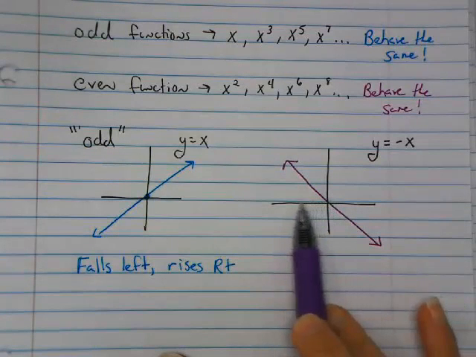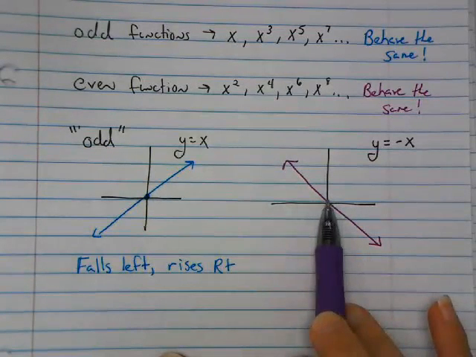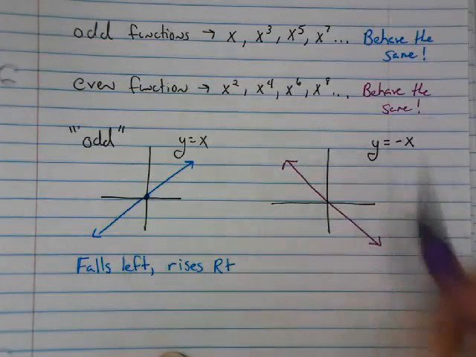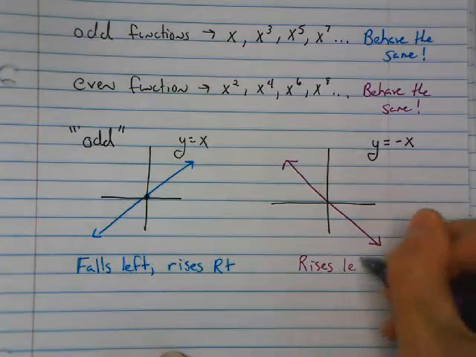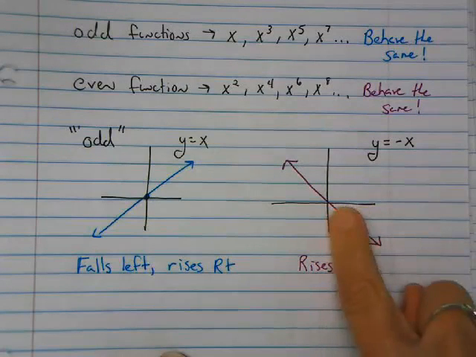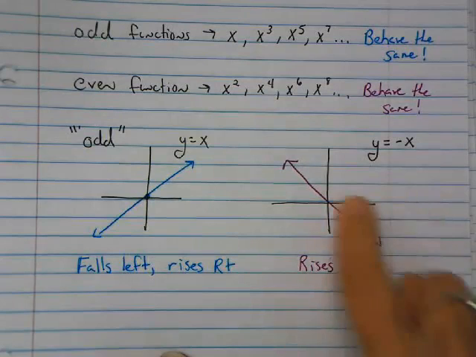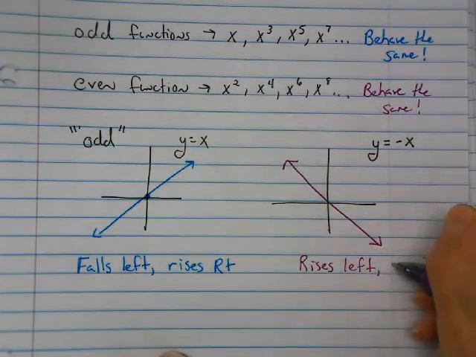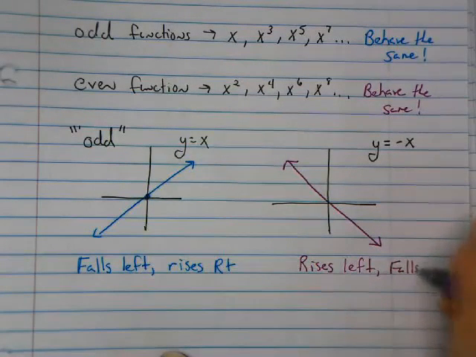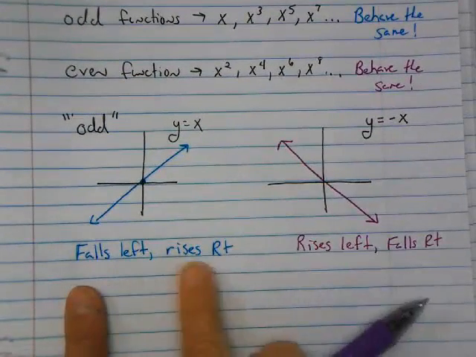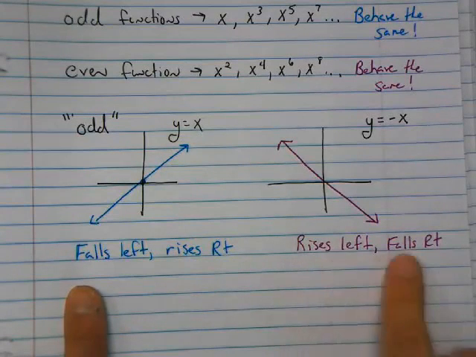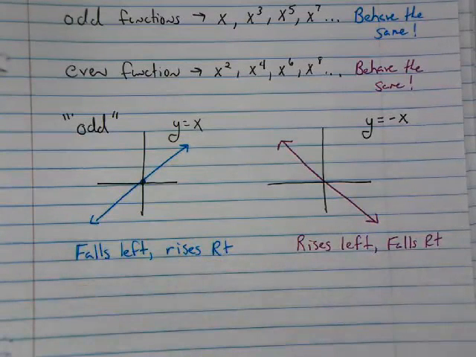As it goes to the left, this time my line is rising, and as I go to the right, my line is falling. So what you'll notice with an odd function is that their end behaviors are opposite. One rises, one falls.